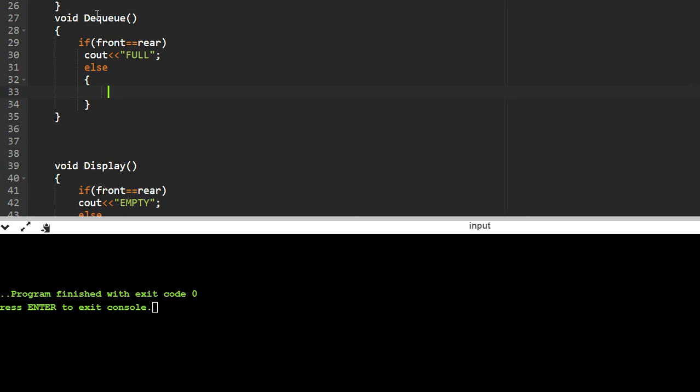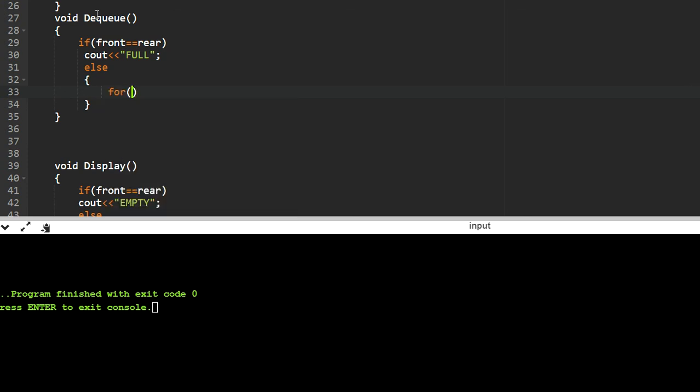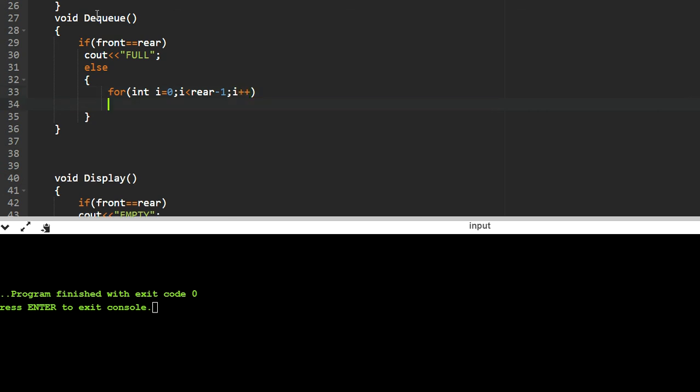So in the else part, what will we do? For int i equals 0 and i less than rear minus 1. Okay guys, I will tell you why we are doing rear minus 1, because we are moving i to i plus 1. Let me show you here and you will be able to understand.